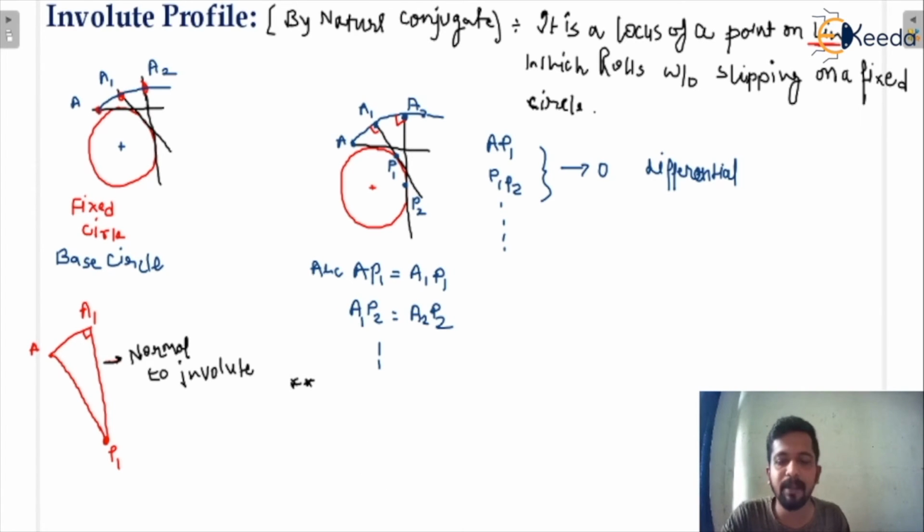that a normal drawn at any point on the involute profile. This is an involute profile. See here, this is the involute profile.